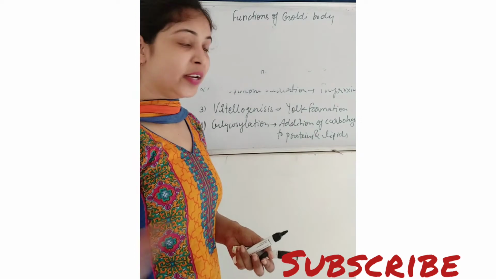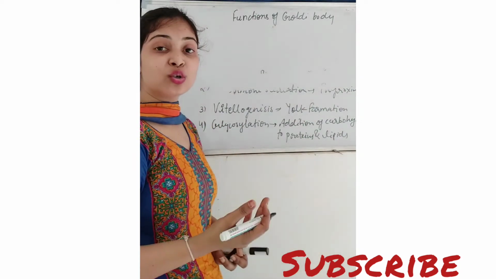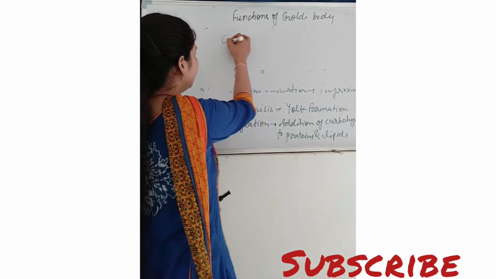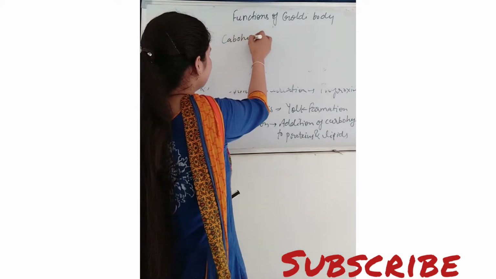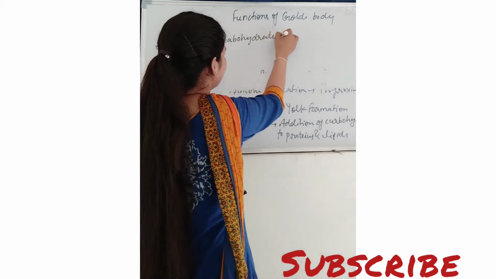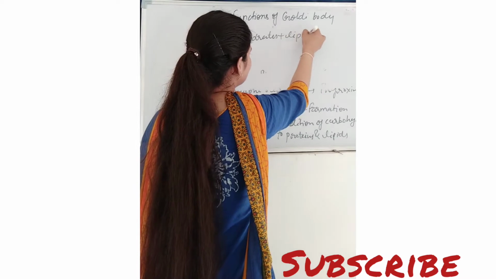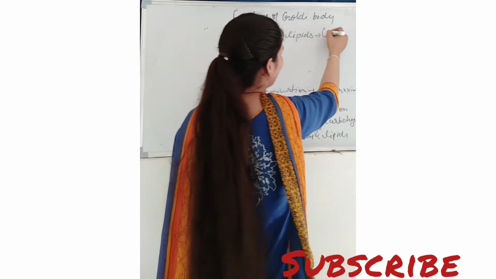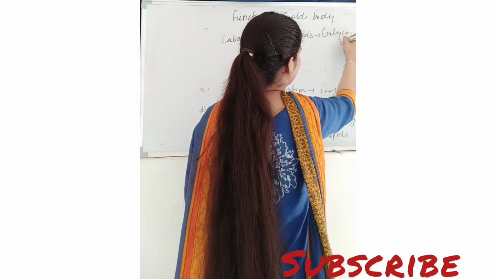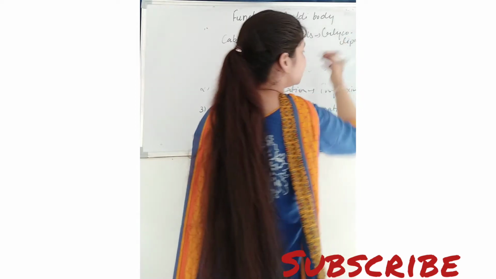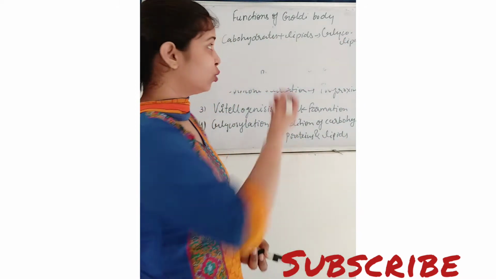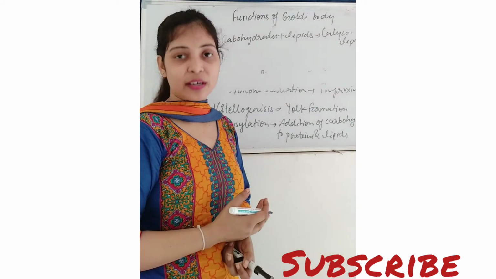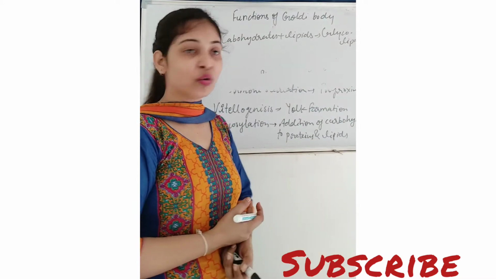When the addition of carbohydrates with the lipids takes place, carbohydrates plus lipids, then it forms glycolipids. Glycolipids, and generally they are protective in nature. So this glycolipids helps in the protection of the cells. तो ये protective होते हैं.